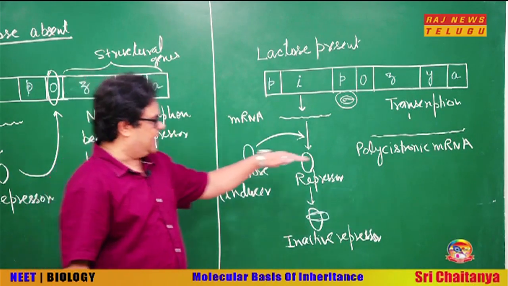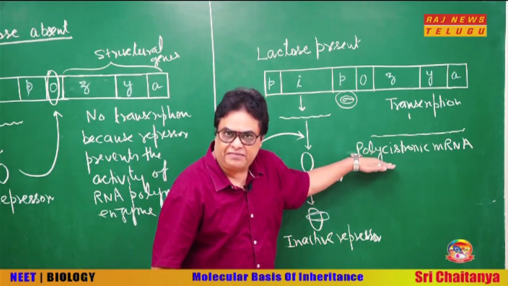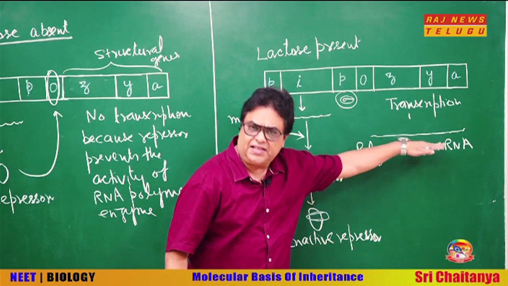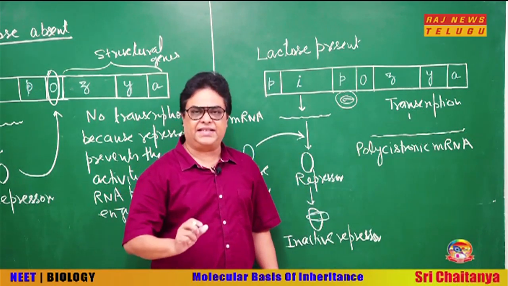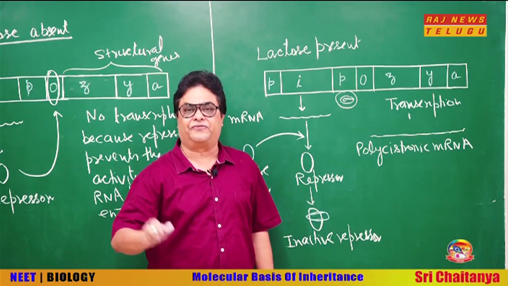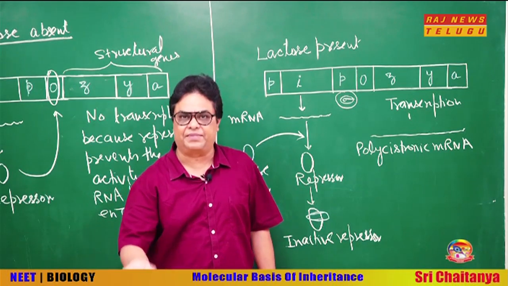And when this mRNA will undergo translation, remember, although this is a single mRNA, it has information for synthesis of 3 types of proteins, 3 types of enzymes.